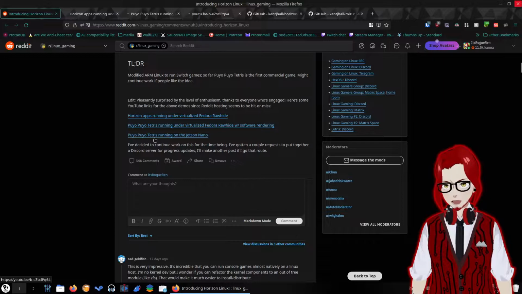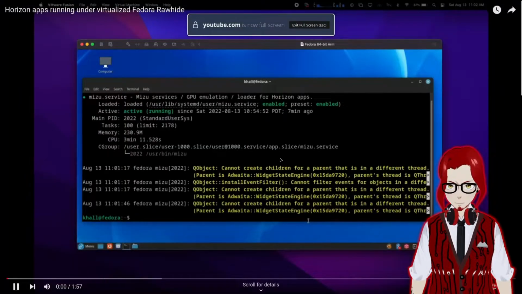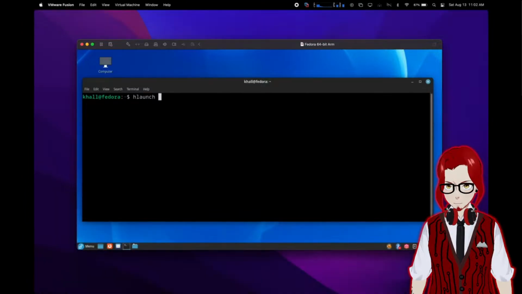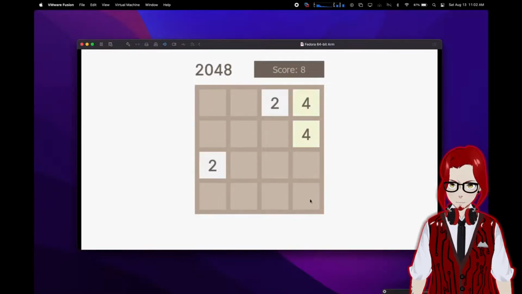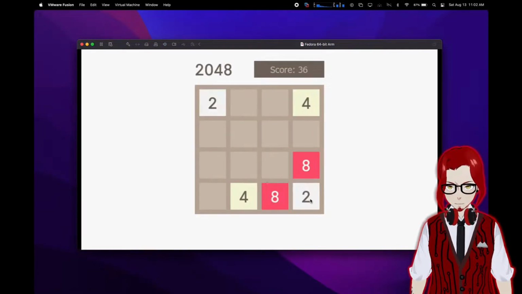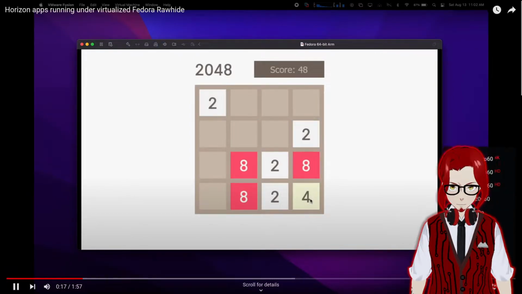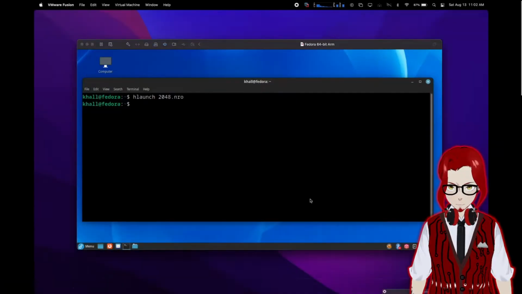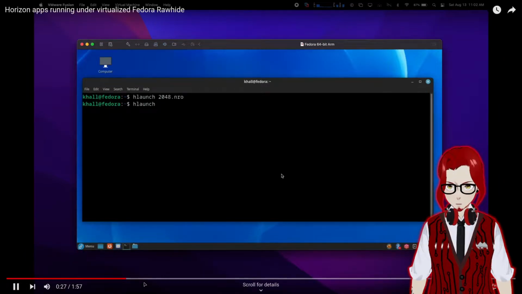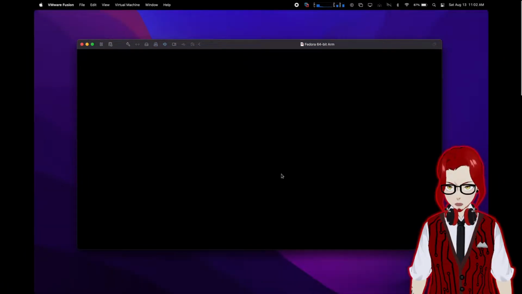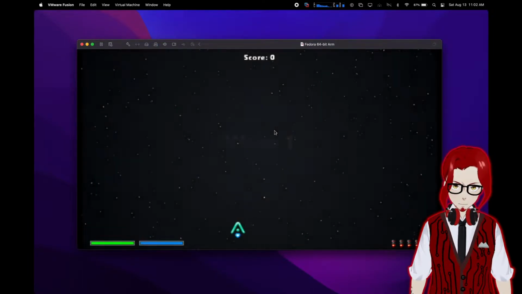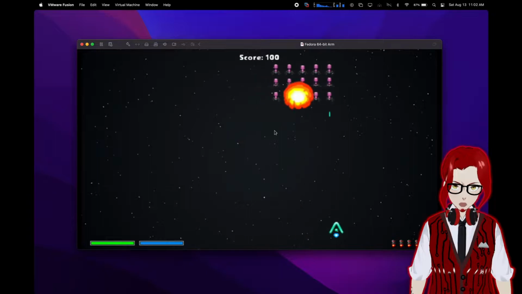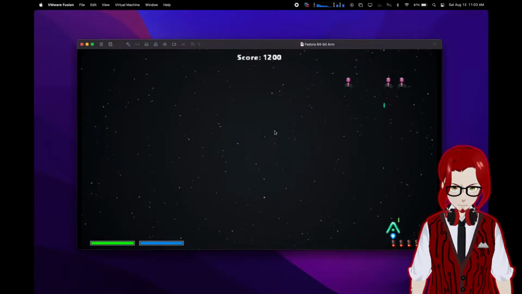Yes, okay, let's see this. Okay, so this is a Nintendo Switch homebrew game running. That's really cool. Yeah, let's turn it up to 1080. Launch Invaders NX. This is Space Invaders, I assume, or at least a port of it. Yeah, it's Space Invaders, but with prettier graphics.